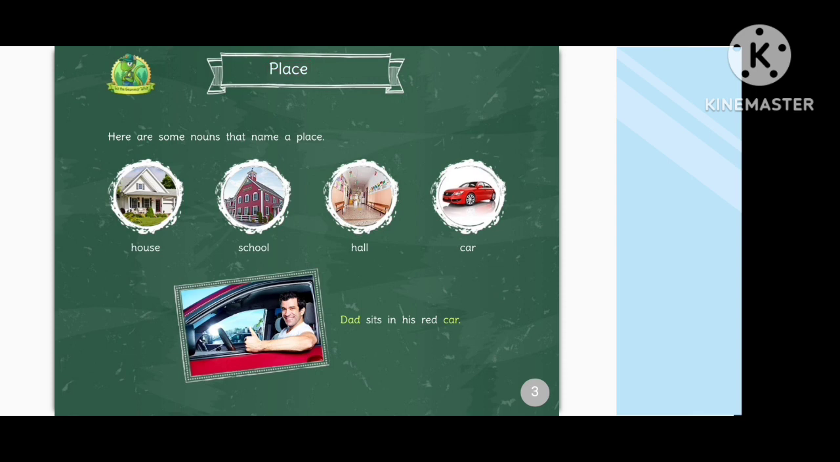Place. Here are some nouns that name a place. House, school, hall, car. Dad sits in his red car.